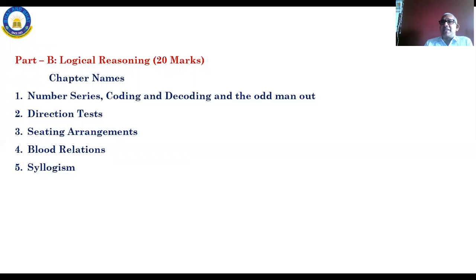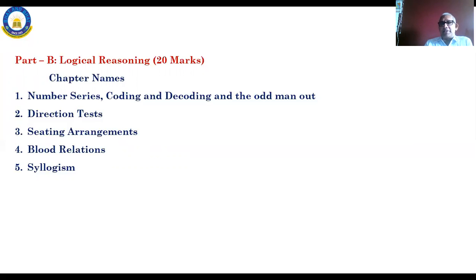Suppose they are giving 3 birds, along with that 1 person. Simple example. Odd man out means that person is out because all the 3 belong to the bird category. 1 is not in bird category, hence odd man out like that. Coding, decoding also like that.